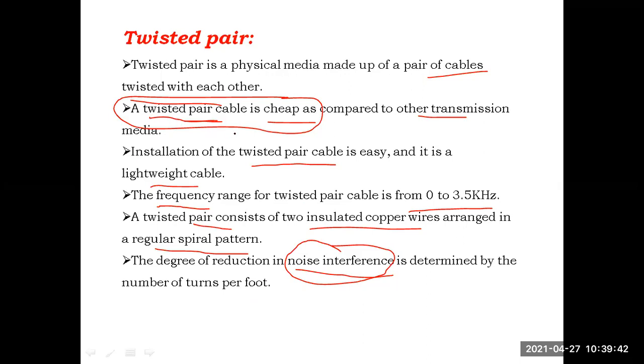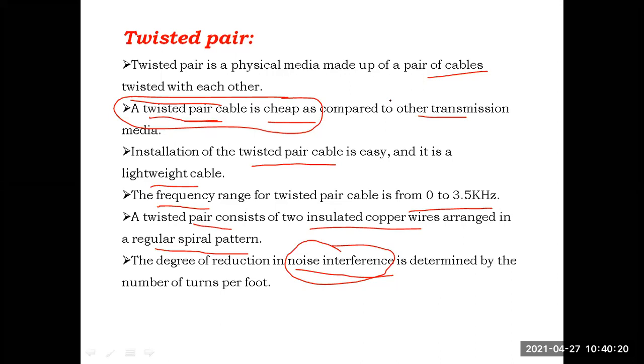Generally, the degree of reduction in noise interference is determined by the number of turns per foot. For each foot, depending on how many twists we have, that much amount of noise can be reduced. If we have more turns for each foot, the degree of reduction will also be very high. The degree of reduction of noise is directly proportional to the number of turns per foot. If we take one foot distance and there are more twists in it, that much amount of noise can be reduced.